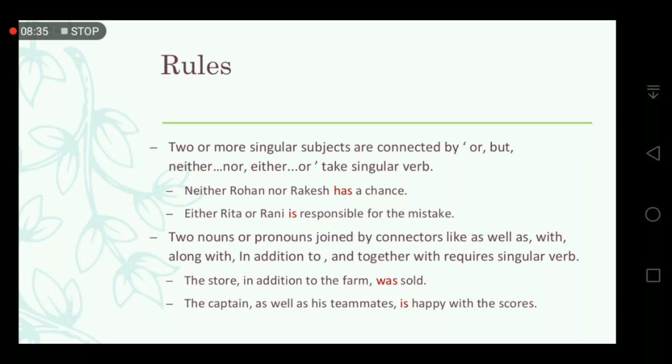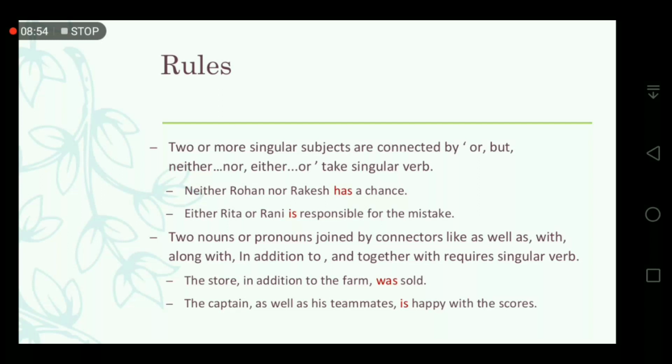Next one: two nouns or pronouns joined by connectors like as well as, with, along with, in addition to, including, together with. If any of these words are there in the sentence, we have to take a singular verb.